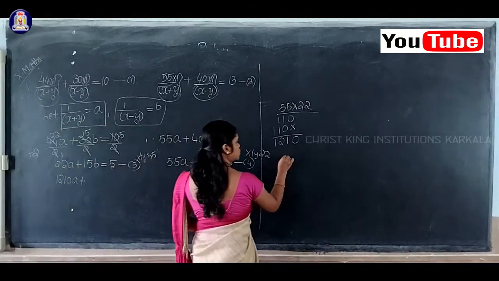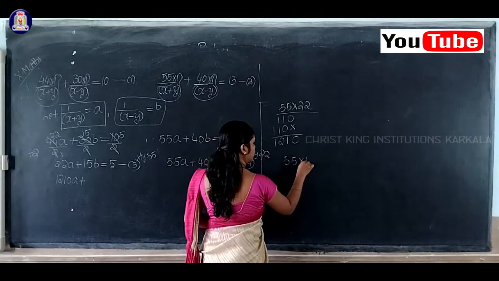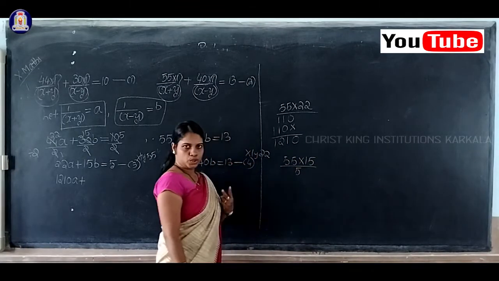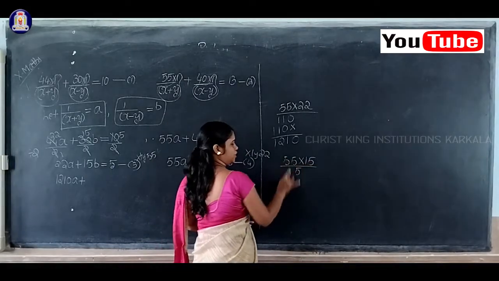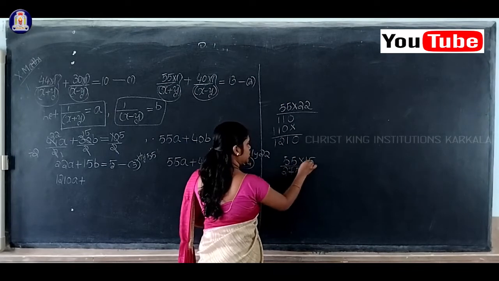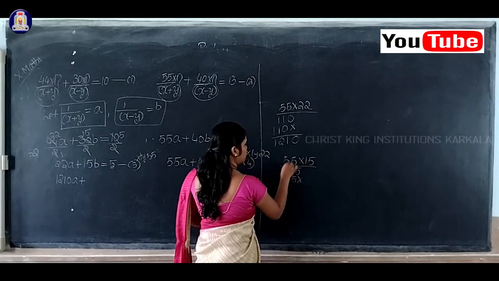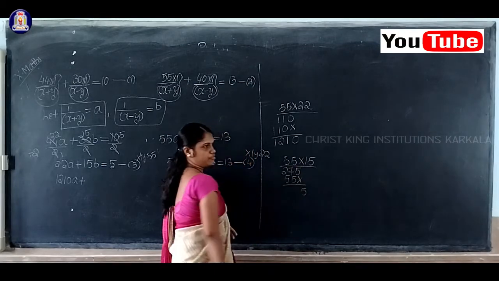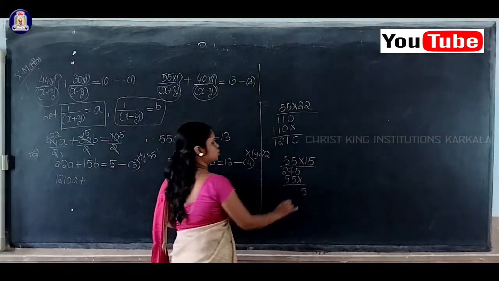So 55 into 15, 5 5s are 25, 2 carrying, 5 5s are 25, 25 plus 2 how much? 27, 1 5s are 5, 1 5s are 5. So 5, 7 plus 5 equal to how much? 12.